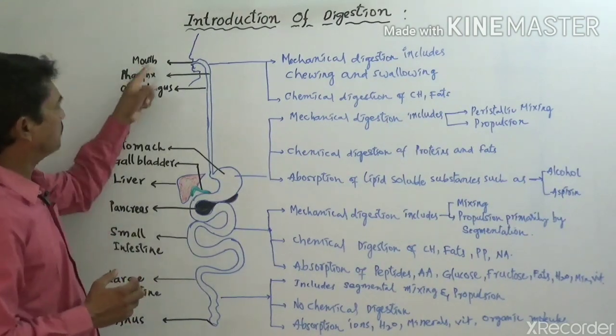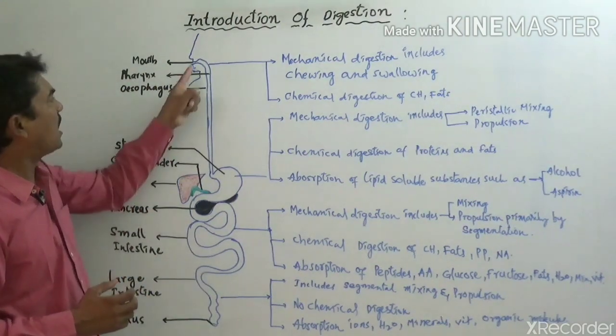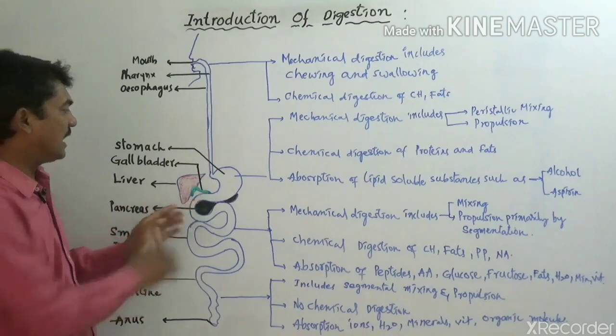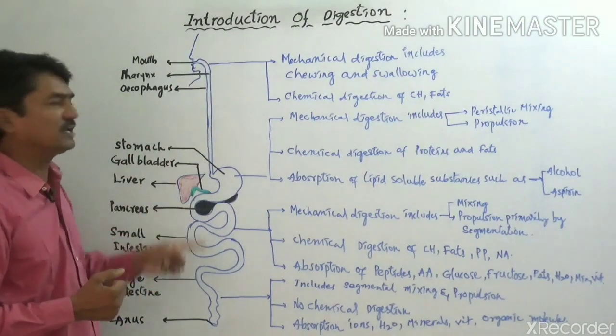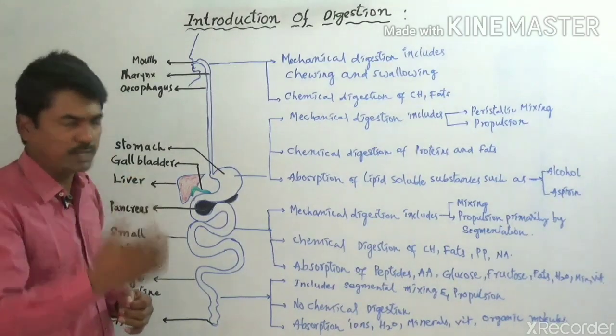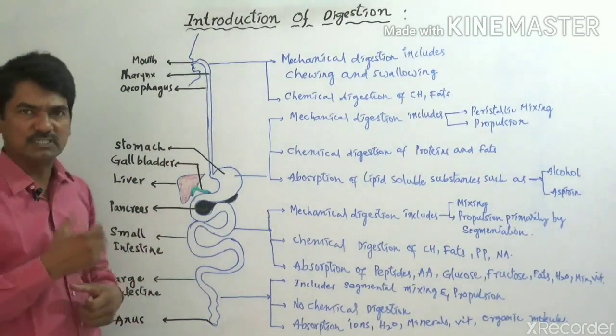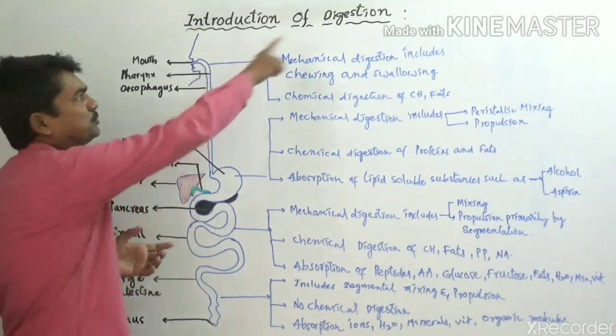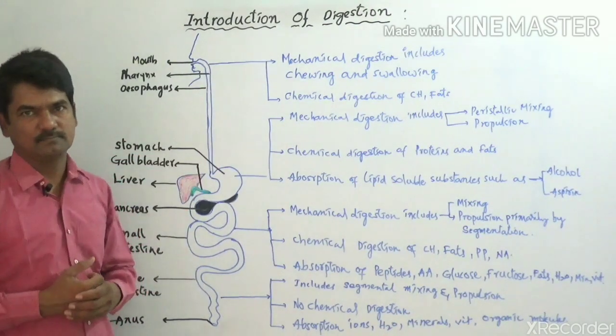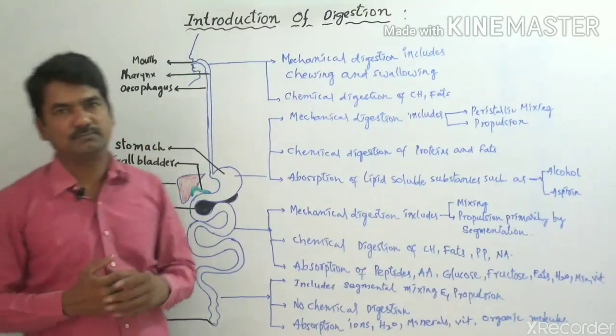You see here, from the mouth to the anus, it is a long, narrow, tube-like structure, coiled at some places. So this is called the alimentary canal, which is also known as the gastrointestinal tract. Through this, the digestion process takes place. Let us see what digestion is.